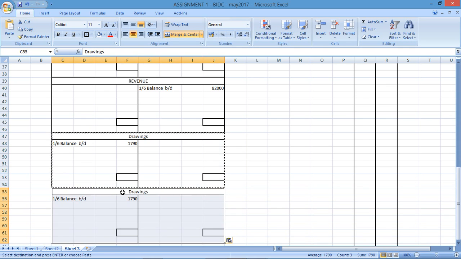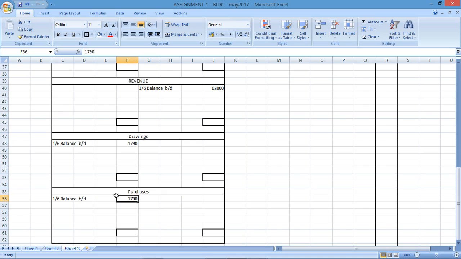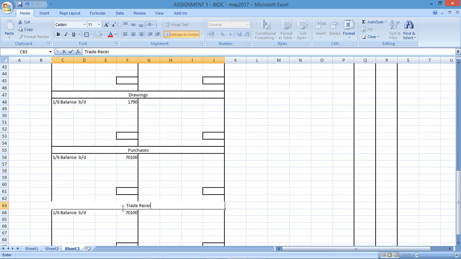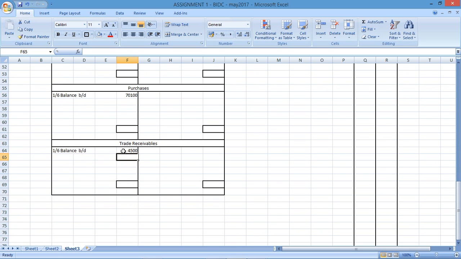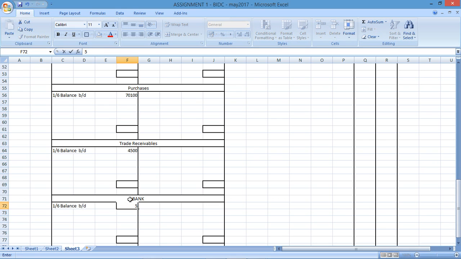Then we've got purchases. Purchases would have a debit balance, and purchases has a debit balance of 7,100. Trade receivables will also have a debit balance, and the trade receivables has a debit balance of 4,500. Then we have bank. Bank we know is an asset. Bank therefore will have a debit balance, and the bank balance in this question was 5,170.